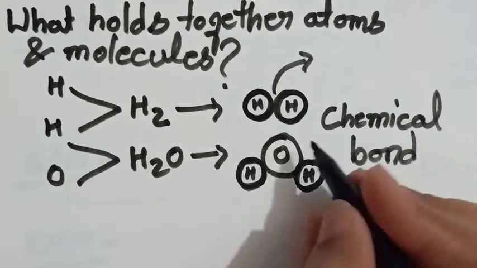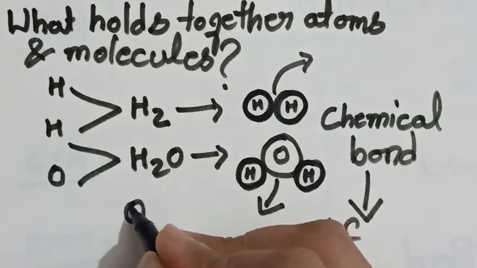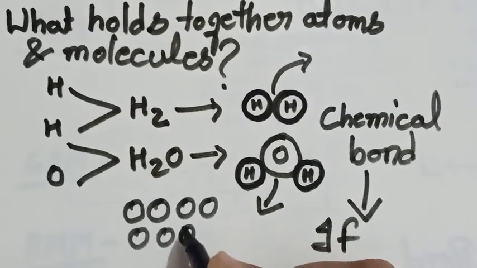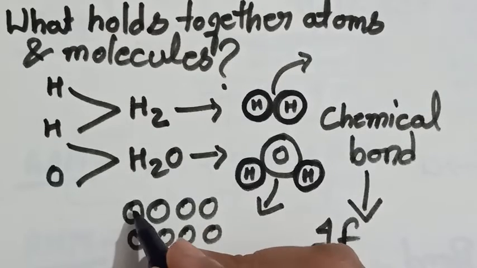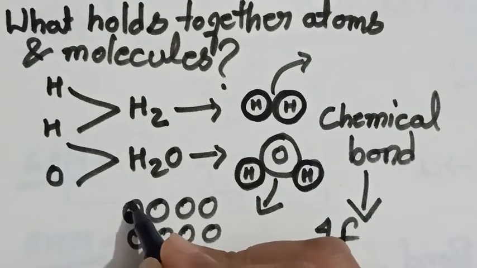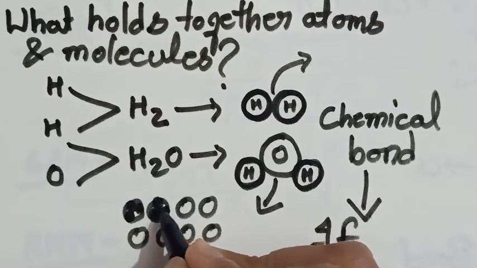if we are picking water, let's take an example of water. So here tiny molecules of water are here, because it is present in liquid state. In this one molecule, two hydrogens combine with one oxygen.